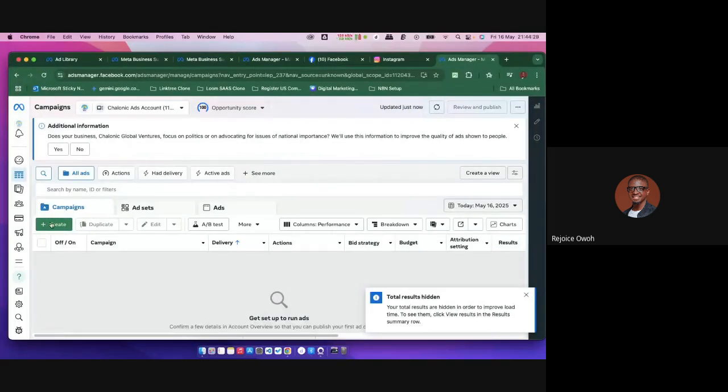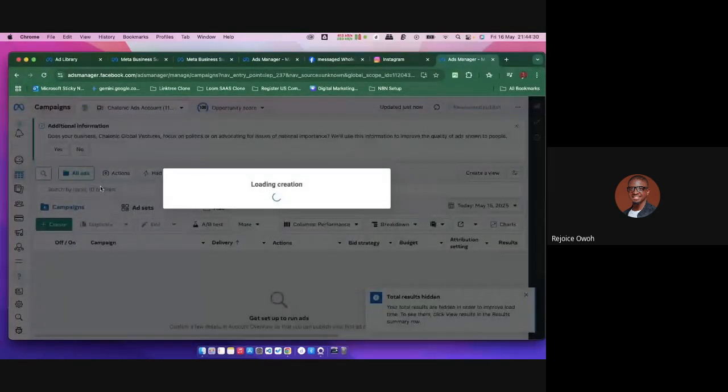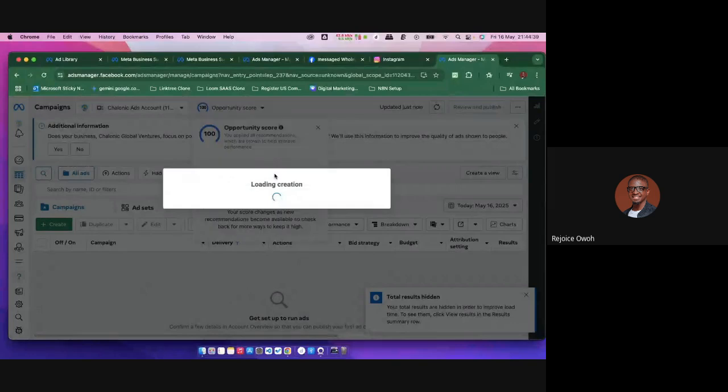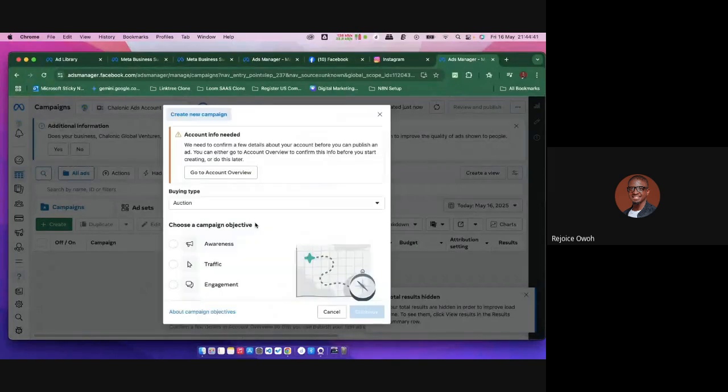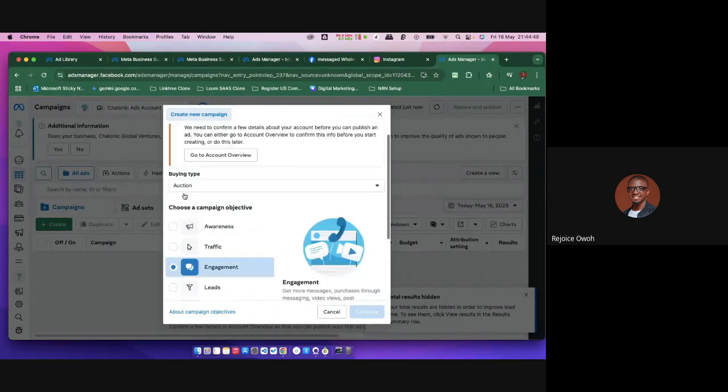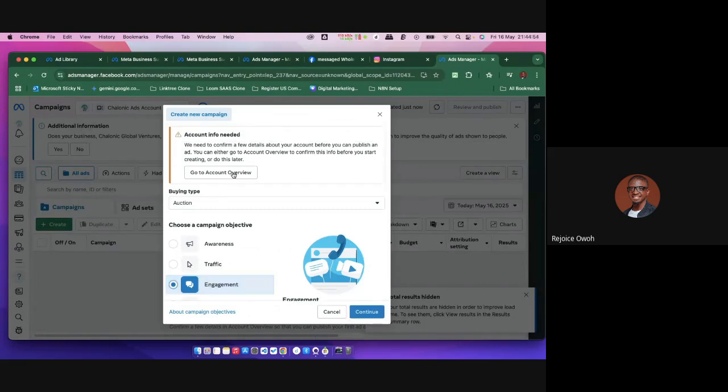So let me create a different ad here as well. Let me show you guys. If you notice, I've not created any ads on that account, on that particular profile, right? So there are no ads here and here. You've got to make sure that if you're managing different brands, you are using that particular account and funding that account. It's not that if you fund one account, you then use the money from this account to run the other one. No, you've got to make sure every single thing is there.